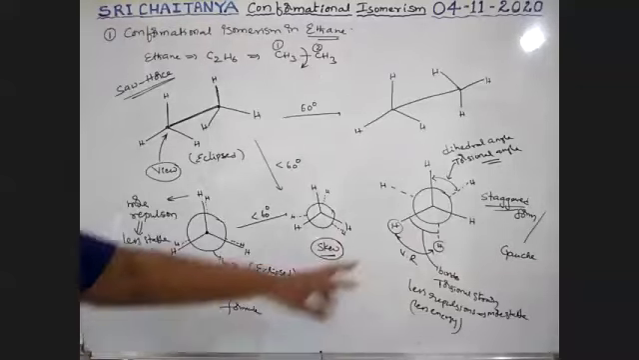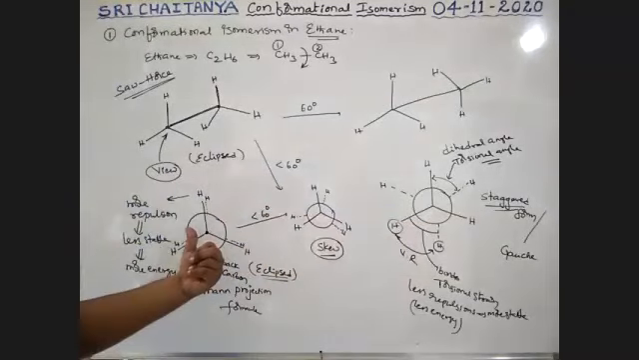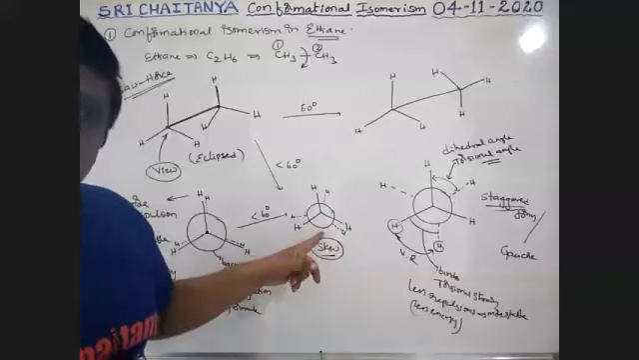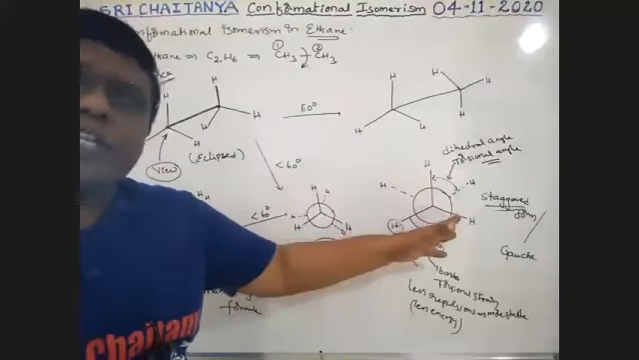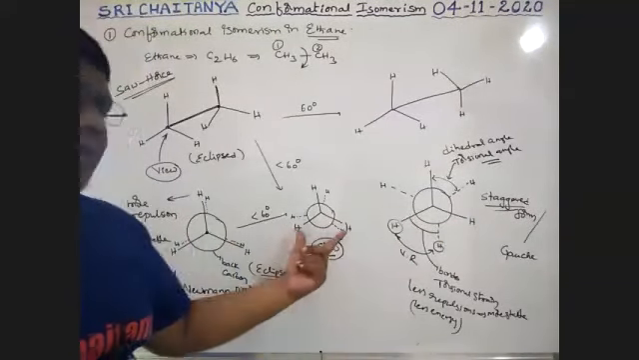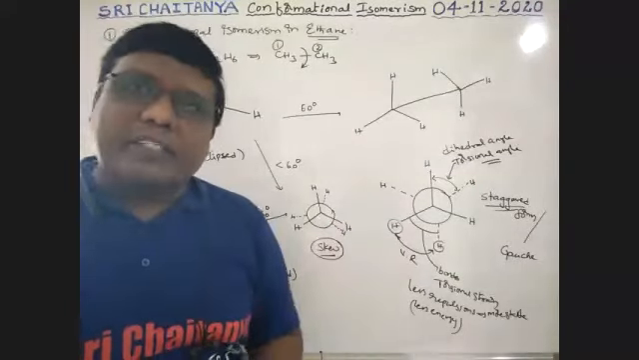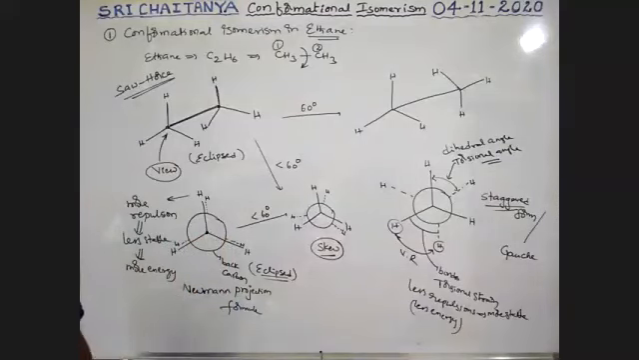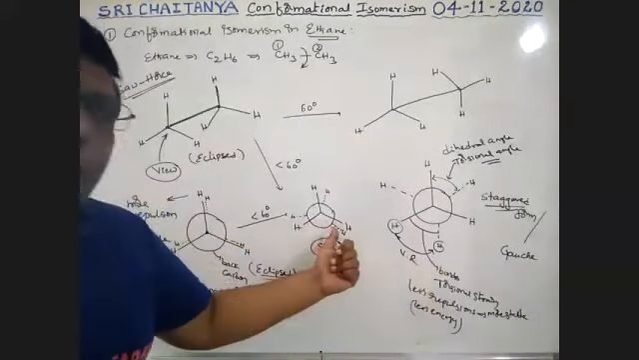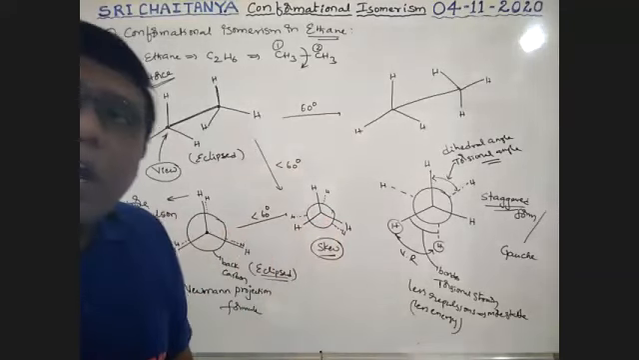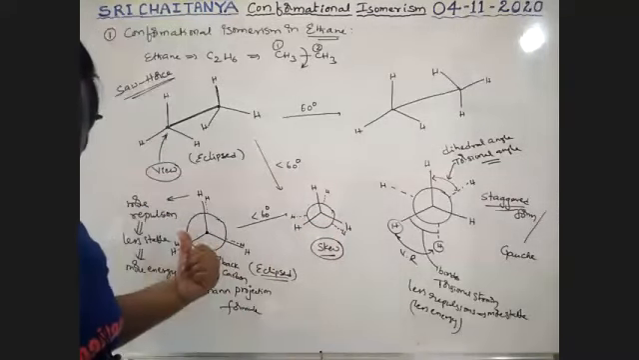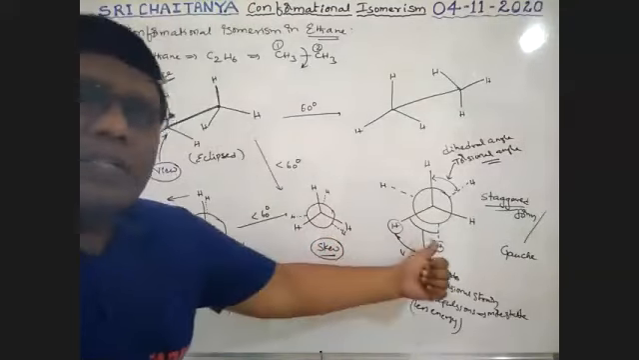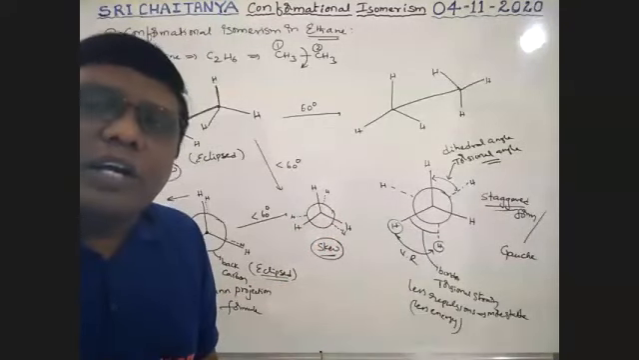That means one has the greatest stability, one has the least stability, and one has medium stability. It is not this much stable, not this much unstable. It is a medium stability. Therefore, the order of stability is staggered greater than skew greater than eclipse. Am I correct? Now, the order of energy: eclipse greater than skew greater than staggered. Order of energy and order of stability.